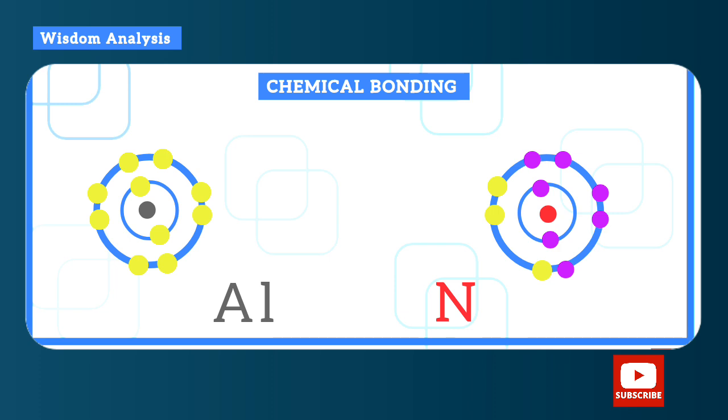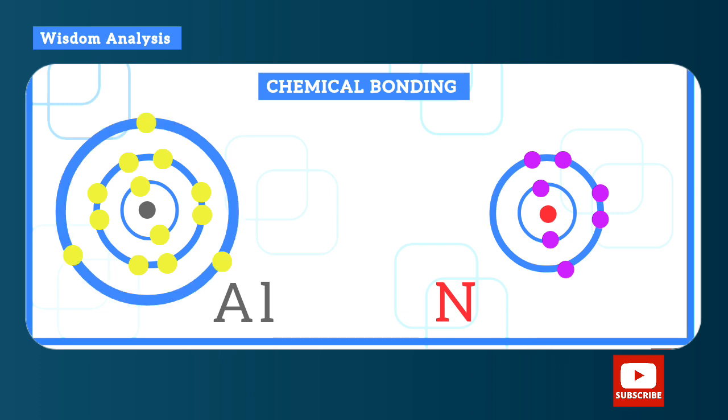Let's go back. Let's turn the clock. Okay, let's go back. Now, before aluminium went into bonding, the atomic number of aluminium is 13. So the number of protons is 13, the number of electrons is also 13. So the charge of the protons will be plus 13, while the charge of the electrons will be minus 13. Now the total charge of the protons and the electrons will make aluminium to be 0.